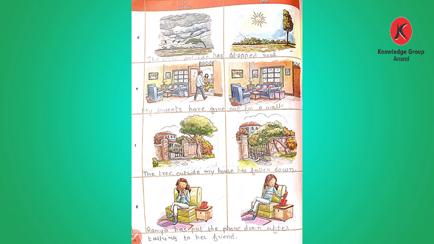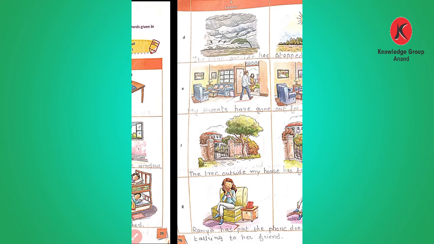In the last picture we see a grandfather reading a newspaper, and in the other he is keeping it down. Here the words given in the box are finish reading. So how will you form the sentence? Grandpa has finished reading the newspaper. So according to the pictures we have to make the sentences in the present perfect tense.